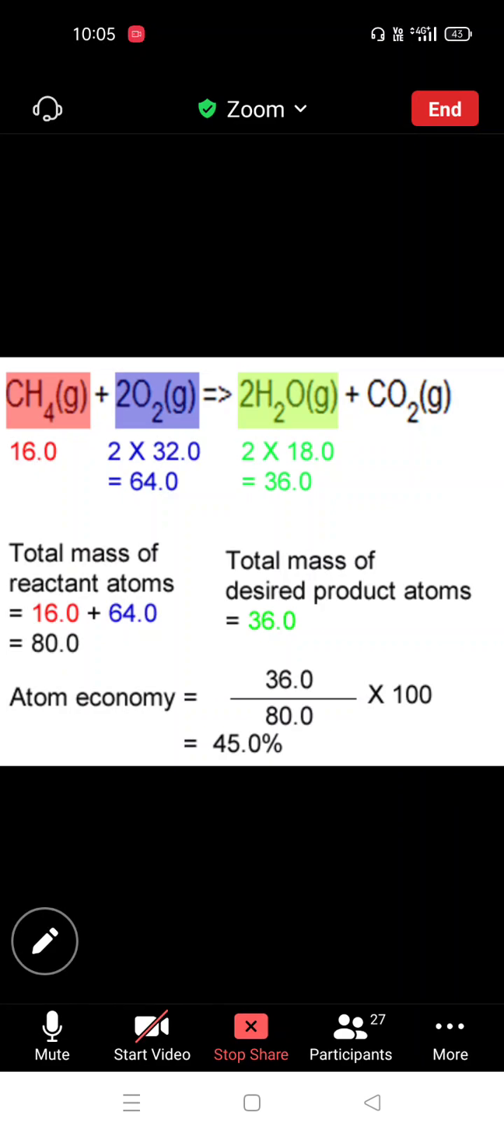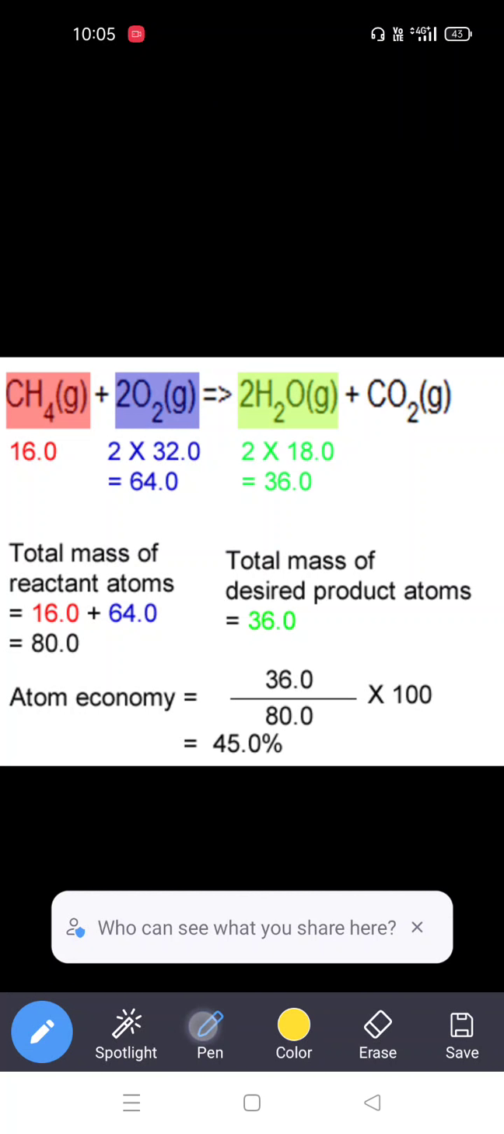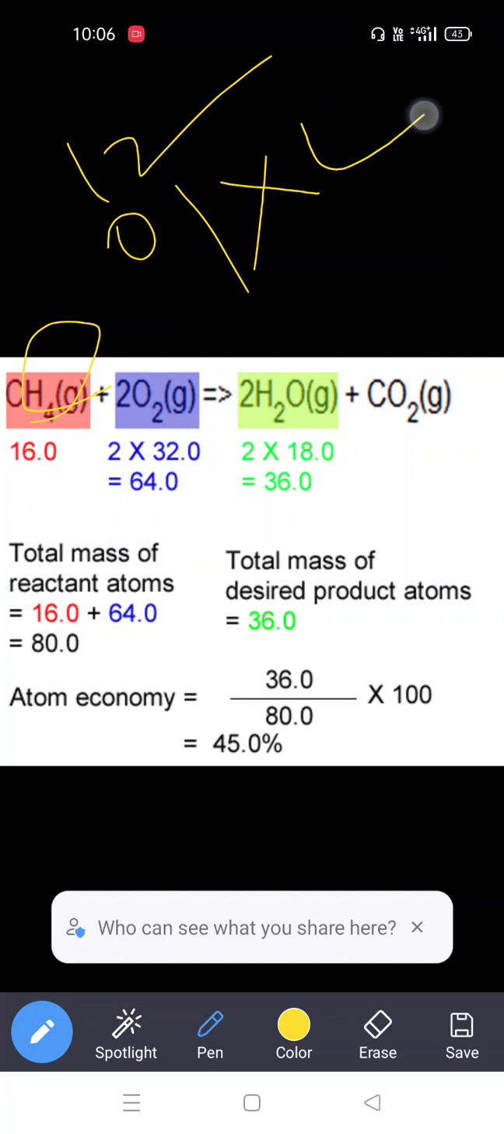For example, take the methane combustion reaction. In combustion, methane gives water plus carbon dioxide. So what is the molar mass of methane? The molar mass or molecular weight of methane. Here the molecular formula is CH4: 1 carbon is 12, and the hydrogen atomic mass is 1, into how many hydrogens are present?